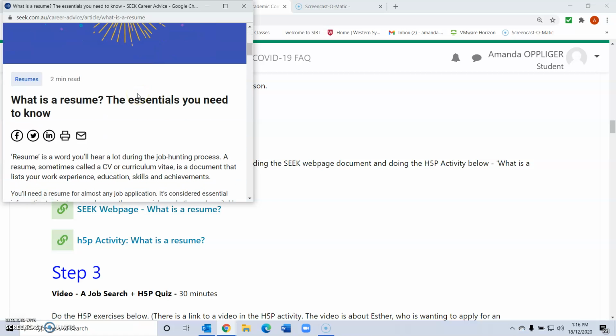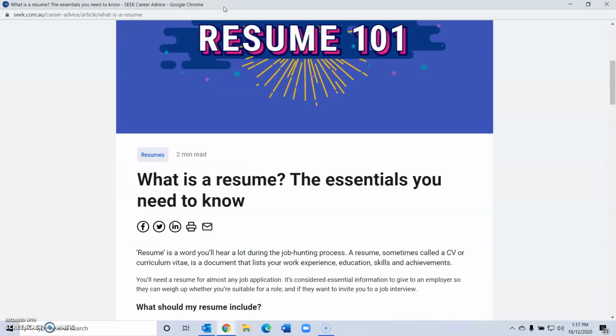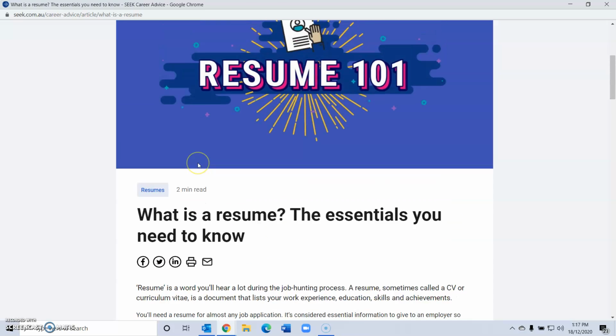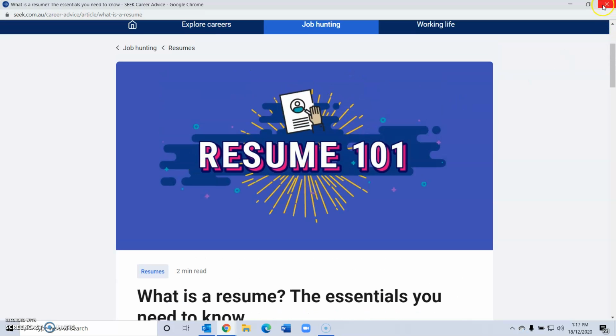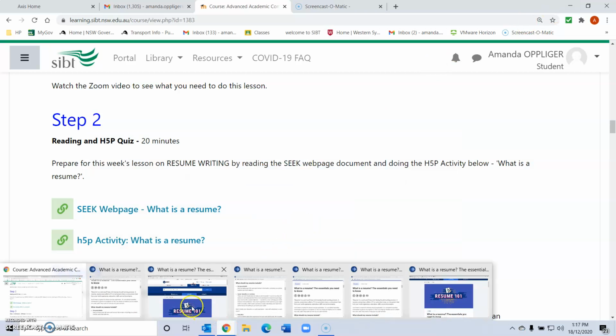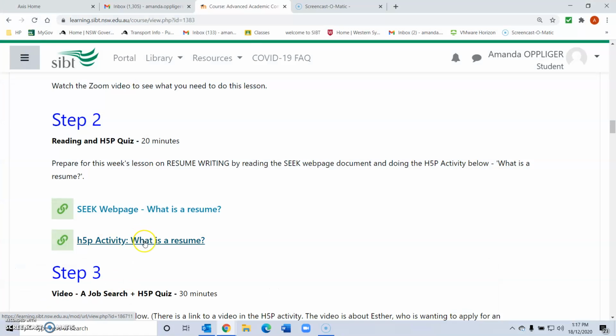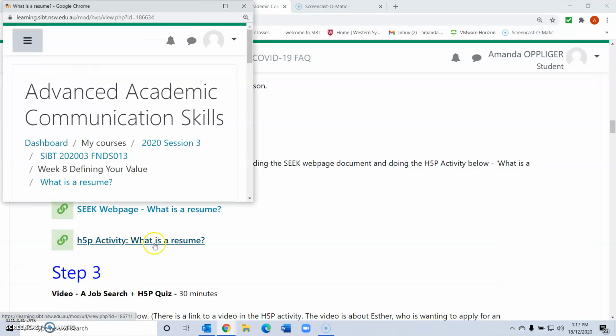You can see that there is reading for you here to understand what is a resume. This is in its own pop-up box, so you can expand that and read it. When you are finished, you can use the X to exit, or you can minimize. If you minimize, it's just down at the bottom of your toolbar. Okay, so then you can open the H5P activity.